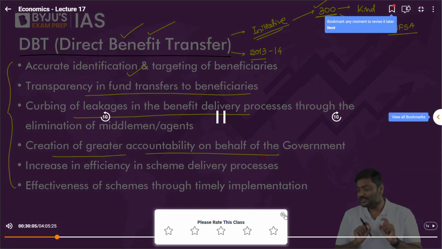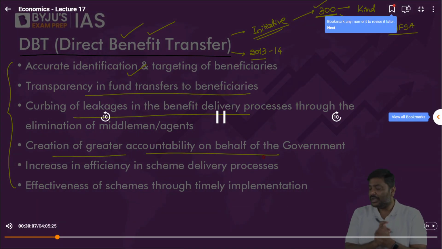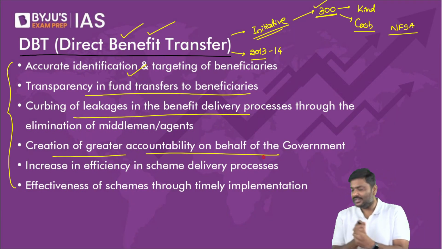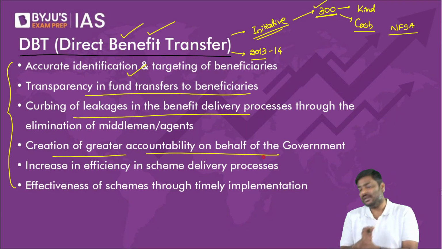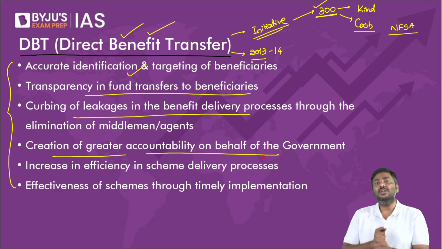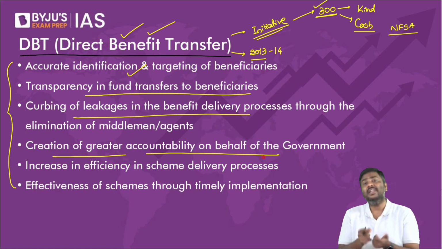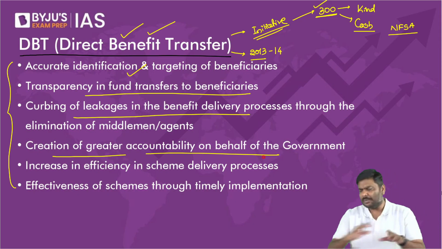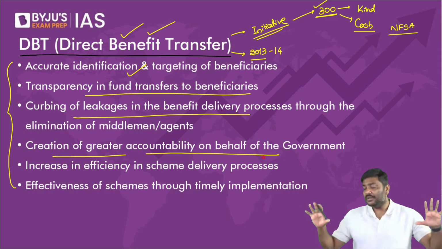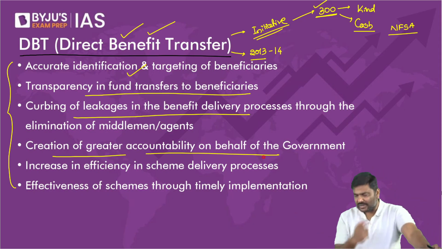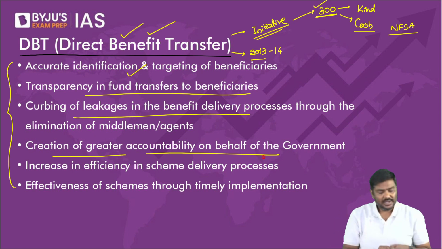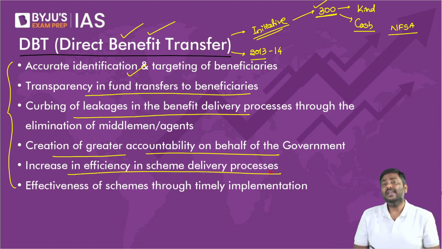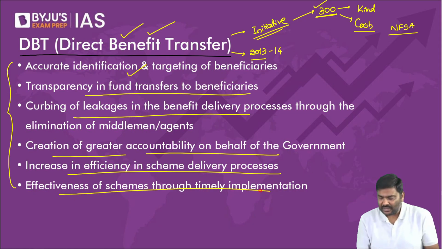Government today, for example, in the last 2 to 3 days, have you people read the newspaper? The finance minister had stated that because of direct benefit transfers, I repeat, because of direct benefit transfers, government has been able to save more than 2 trillion rupees in the form of subsidies. If you have not read it, please read that article. It appeared in multiple newspapers, not just one. Government of India itself says we have been able to save more than 2.7 trillion rupees in the form of subsidies.